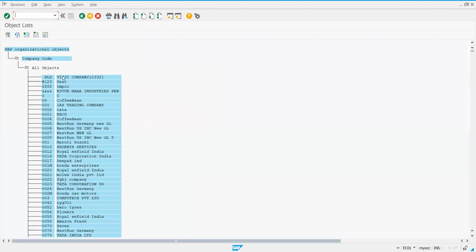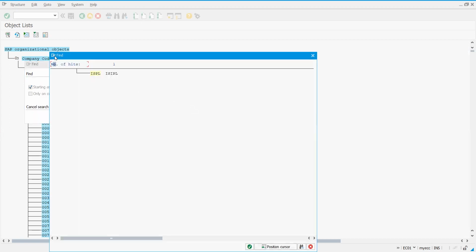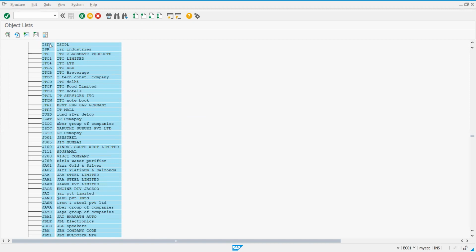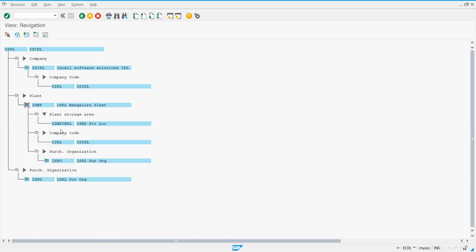So this gives a list of all company codes existing in the system. Either I can use this binocular or search icon or Control F. So it will work. ISPL is my company code, ISPL. Number of hits 1, meaning there is one match for what you are searching. Click on that. It will take me to that particular line. Double click on this. Now I can see ISPL is the company code, and this plant is linked to this company code, and under the plant I can see the storage location.